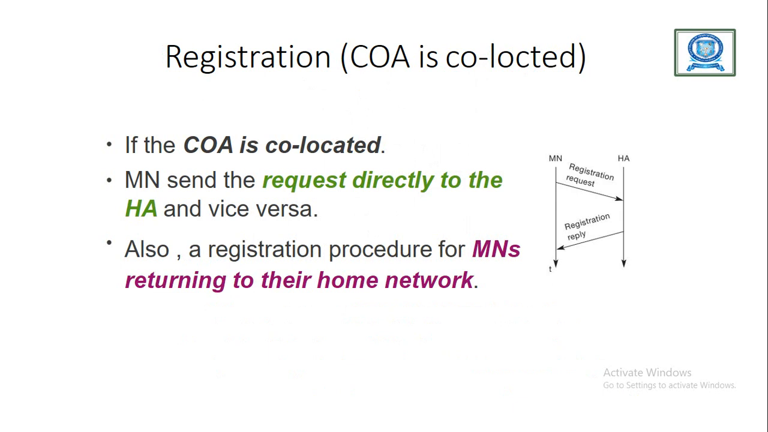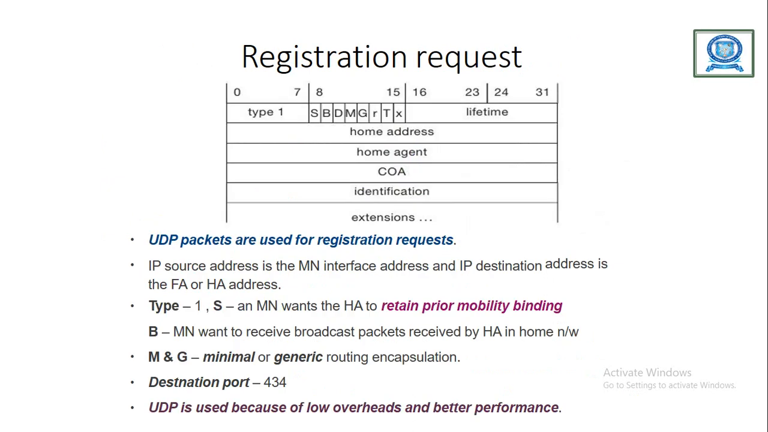Then registration with a co-located care of address: the mobile node sends the request directly to the home agent and vice versa. There is also a registration procedure for a mobile node returning to its home network itself. So this is the registration packet format. Here we use a UDP packet for registration.